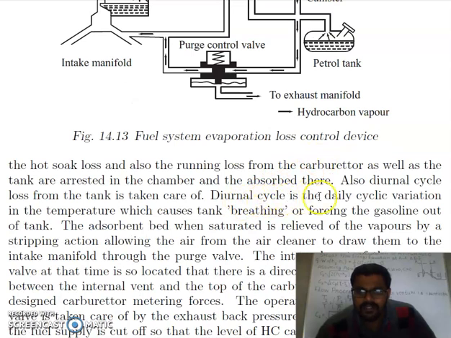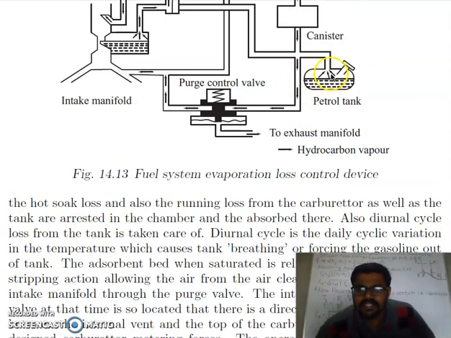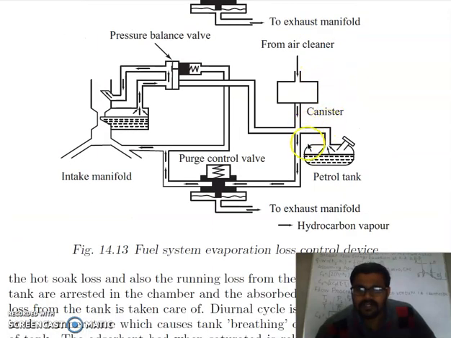So diurnal cycle is a daily cyclic variation in temperature which causes tank breathing or forcing the gasoline out of the tank. This increase and decrease in temperature will make the vapor go outside the tank during high temperature, and during low temperature the air will come into the tank. So breathing of this tank will continue throughout the cycle.